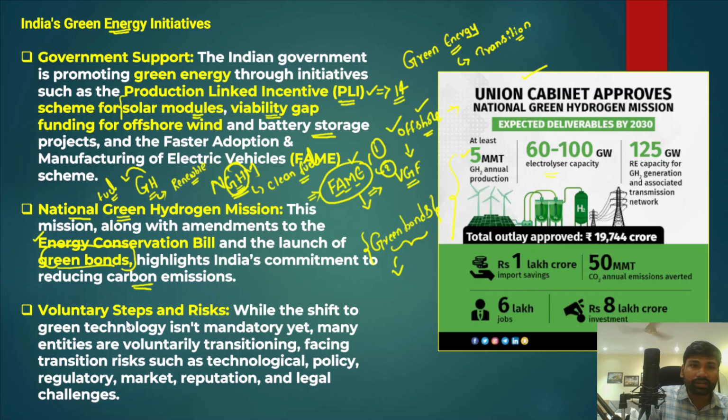And apart from that, there are certain voluntary steps and risks also involved in green hydrogen or green energy production, because now we are planning to shift towards greener renewable fuels. That requires a lot of technology, because it is technology intensive, and at the same time it is also capital intensive. However, there are a lot of companies which have started making a voluntary transition into these renewable fuels or green fuels, and they are also facing transition risks such as technology, because they are technology intensive.